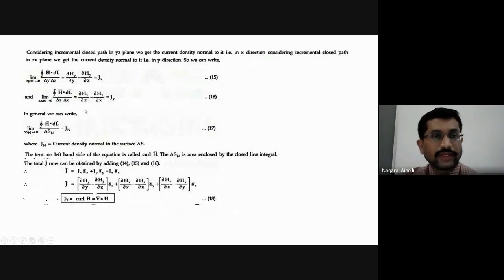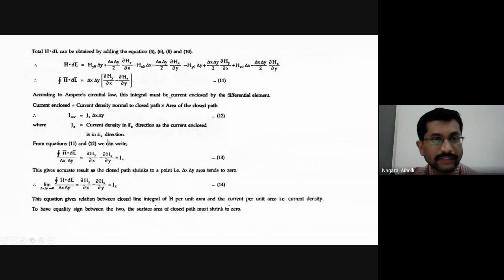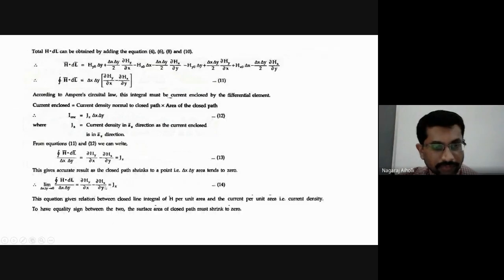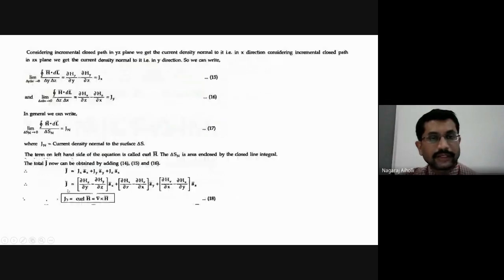This is equal to dou Hx by dou z, second term with respect to first, minus dou Hz by dou x, which is equal to Jy.